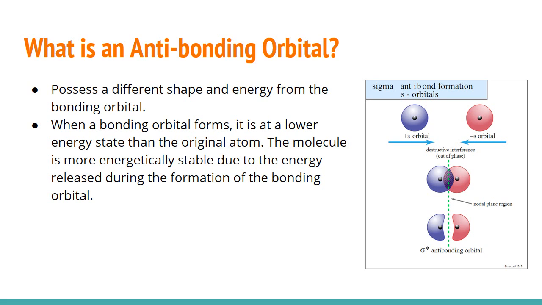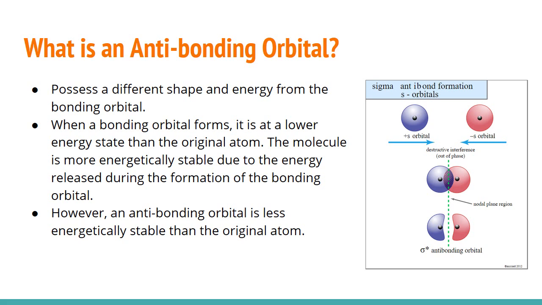A bonding orbital is normally stable as a result of the attraction between the nucleus and electrons. However, an anti-bonding orbital is less energetically stable than the original atom, as there is no equivalent attraction. The attractive force between the nuclei and electrons pulls the two nuclei apart. There is very little chance of finding the electrons between the two nuclei in the anti-bonding orbital.